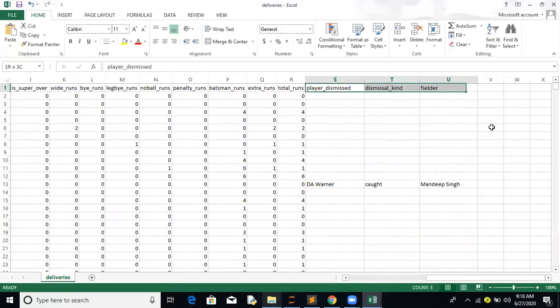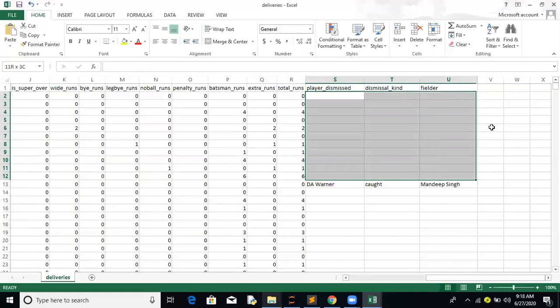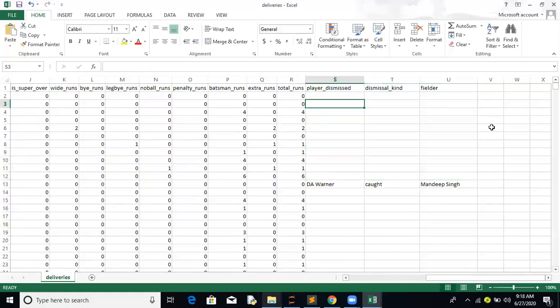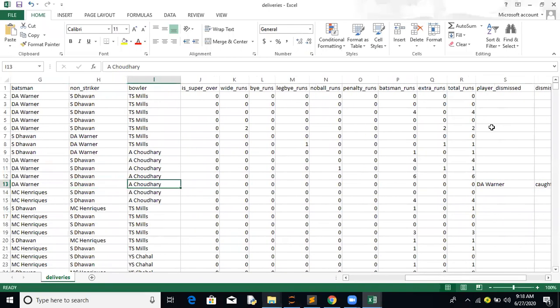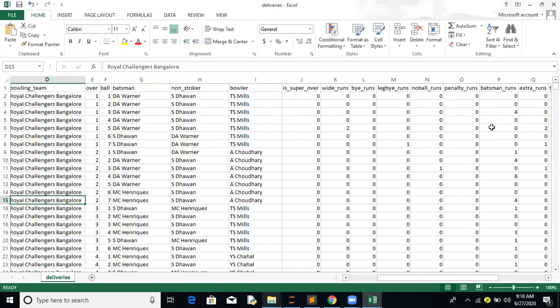Now this is interesting. We have a few missing fields available. These are the stats available for the fielders. We have the player dismissed: David Warner got dismissed. Who dismissed him? Mandeep Singh is the fielder who took the catch, and the bowler is A Chaudhary. So that's your deliveries.csv file.